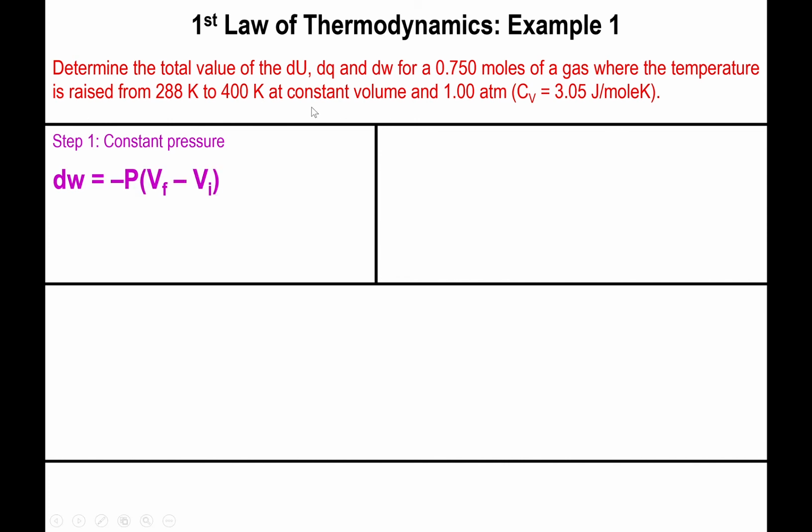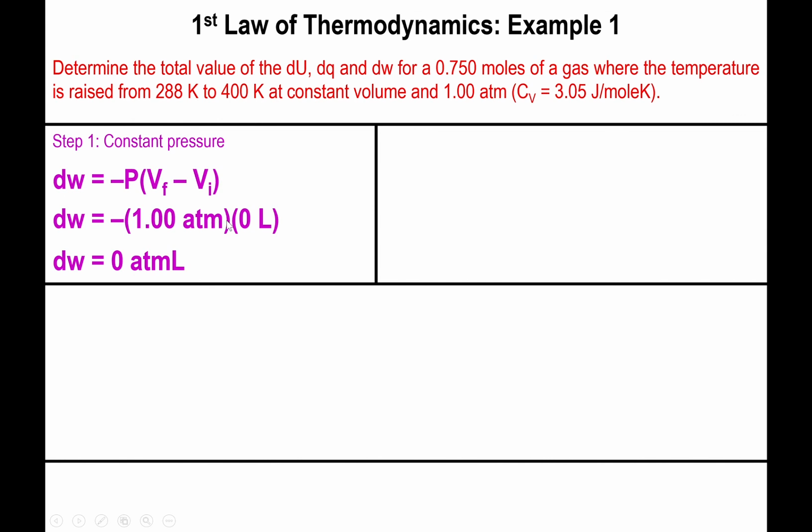Now, under constant pressure, the equation for work is negative pressure times V final minus V initial. Because the volume is constant, as being told in the problem, V final minus V initial is simply 0 liters, right? They cancel out. And any pressure multiplied by 0 is automatically going to give you 0.